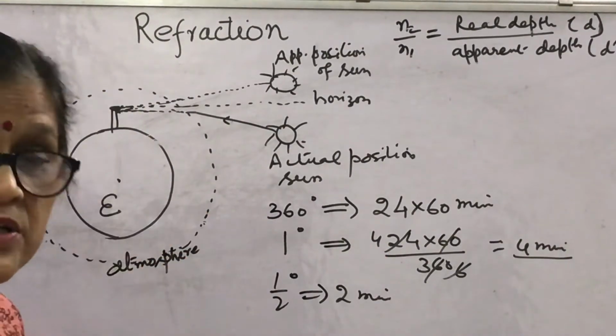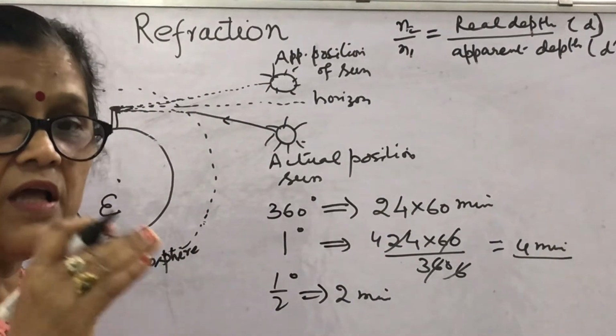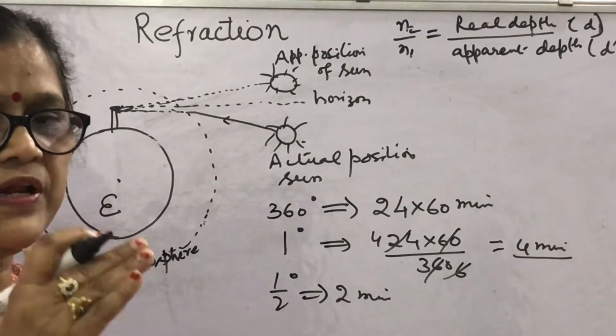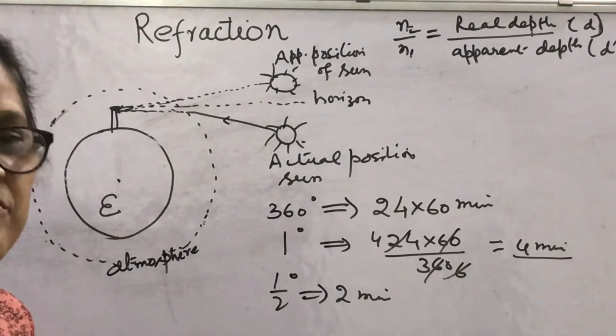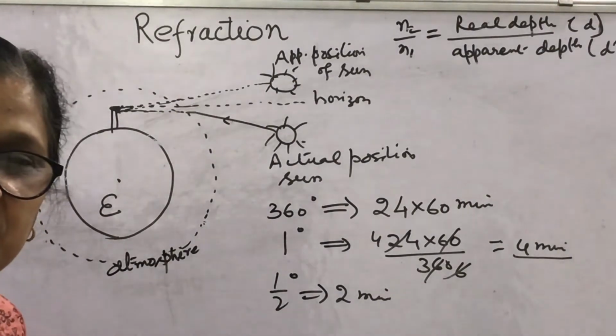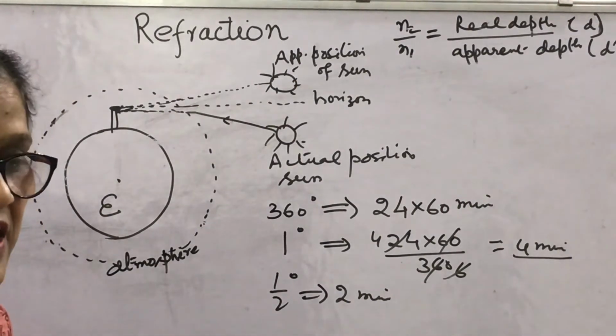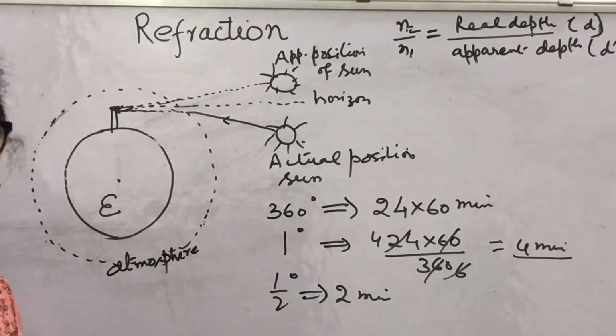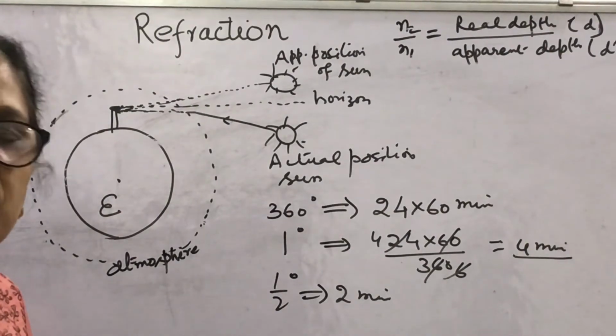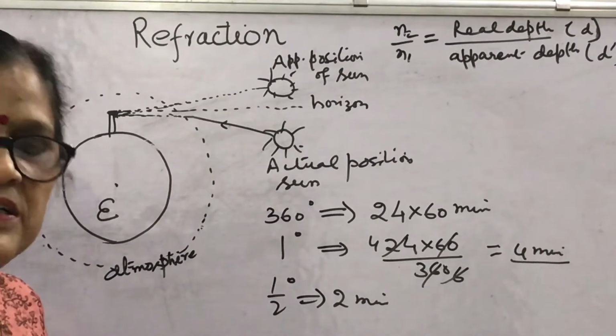So due to axial rotation of earth and atmospheric refraction, we see the sunrise in advance, 2 minutes earlier than the actual sunrise, or a delayed sunset by 2 minutes, due to atmospheric refraction and rotation of earth about its axis.